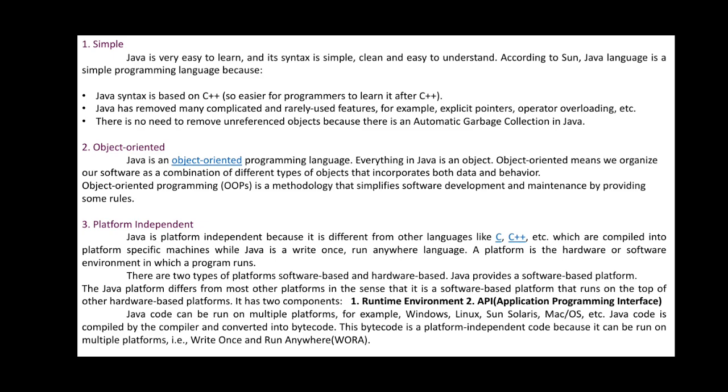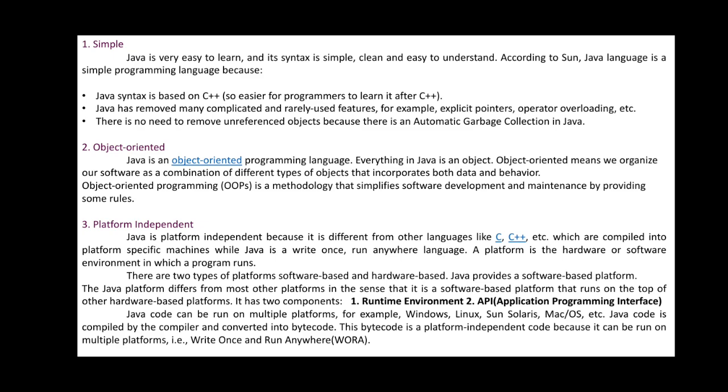Java is platform independent because it is secure. It is different from other languages like C, C++, etc., which are compiled into platform specific machines, while Java is a write once, run anywhere language. A simple approach is used here. In C or C++, if you write a program on a single PC, you can run it. There is no problem. But if you want to run the same program on different PCs, then you have to make slight differences or modifications. Then only the program can be executed in C and C++.